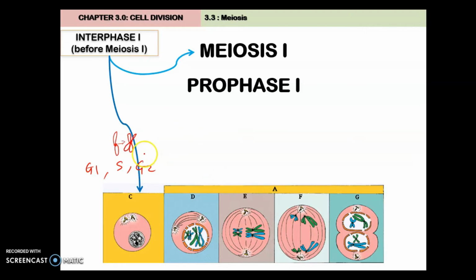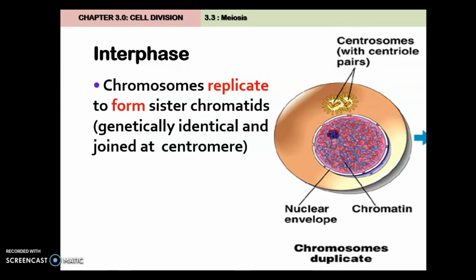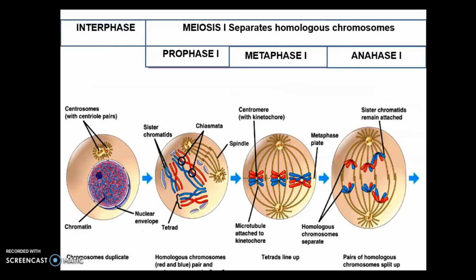So first is Meiosis One, which also has 4 subphases: Prophase One, Metaphase One, Anaphase One, and Telophase One. Wajib ingat. Okay, masih juga 4 namanya sama je macam mitosis, but at the end we must put number 1 here. Okay, so during interphase, the same thing happens. So, saya tak perlu ceritalah benda ni. Sama sahaja. Exactly benda yang sama.